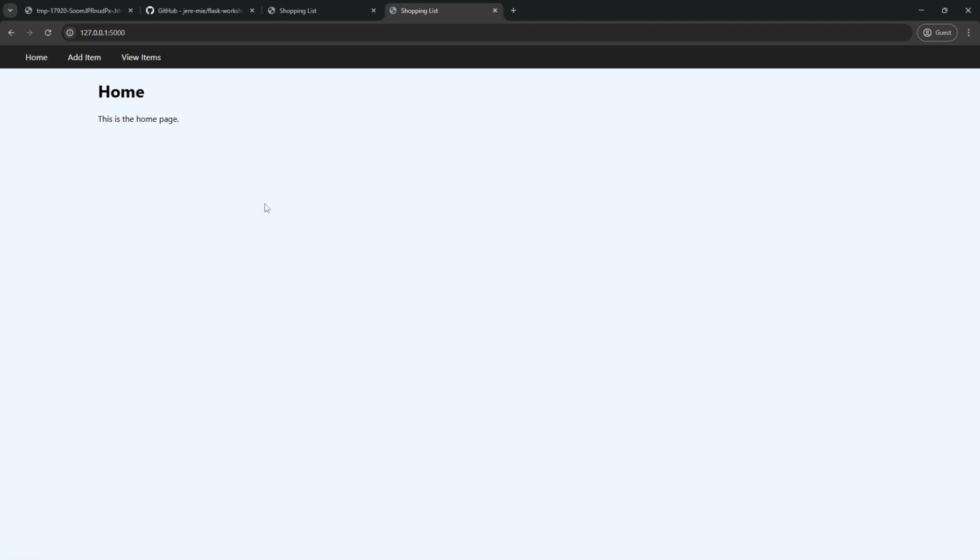I highly recommend you check out different resources like Flask WTF for handling forms and whatnot, as well as, if you're uploading files, you may want to check out Flask uploads, or Flask login if you're going to do user authentication, things like that. There's lots of great options for you.